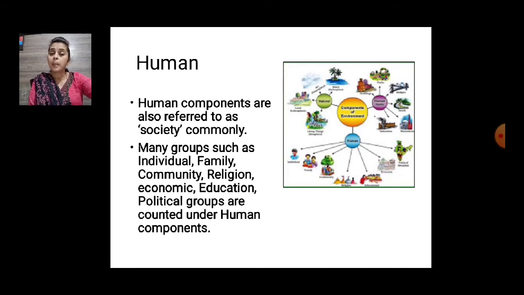One point we have to keep in mind: whether it is an individual or family or community or religion, everywhere we will find only humans, not animals or any other component like trees or forest. So it is a human component, also considered to be the human environment.